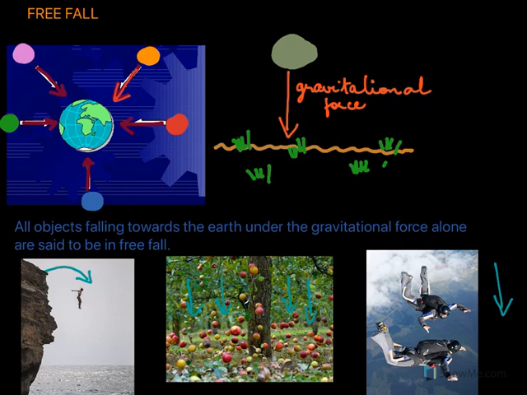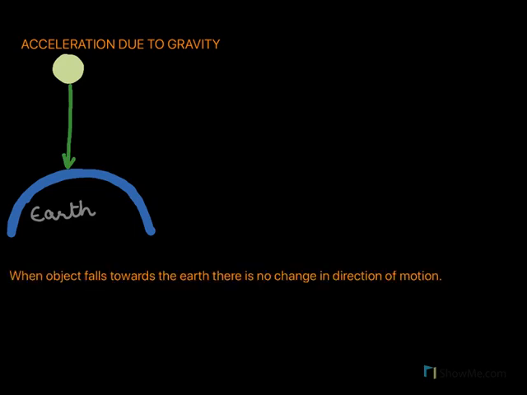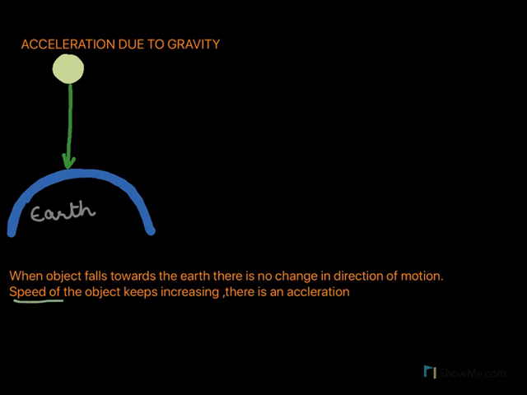Now, when an object falls towards the earth, there is no change in the direction of motion. However, there is a change in the magnitude of the velocity. The object begins to fall faster and faster. The speed of the object keeps increasing as it falls towards the earth. We see the speed of the body keeps increasing, and hence we can say there is an acceleration as the body moves towards the earth.